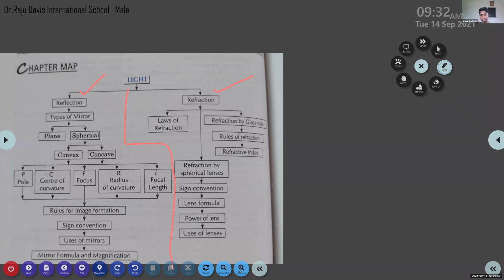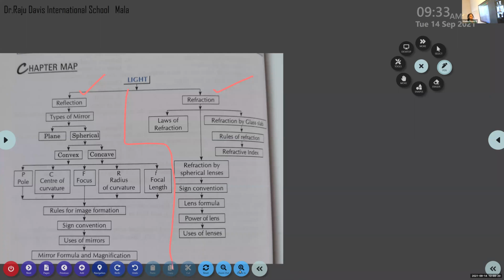Starting with John Samuel, state the first law of reflection of light. The incident ray, the reflected ray and the normal all lie in the same plane. Okay, very good.